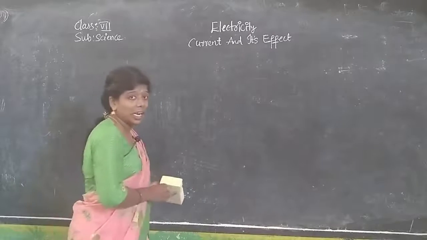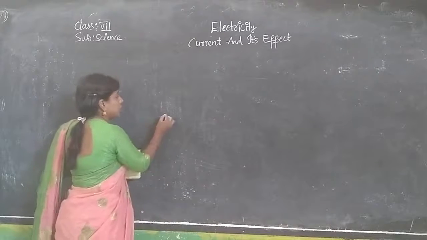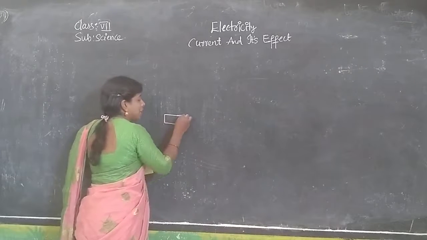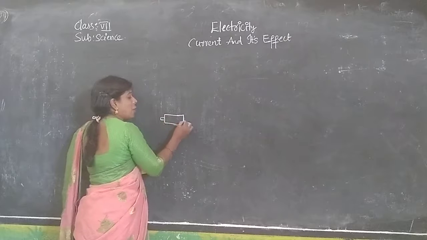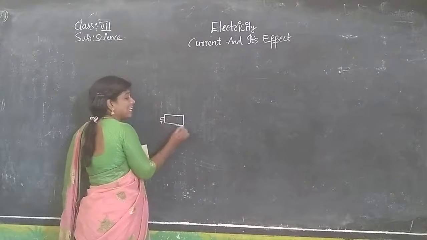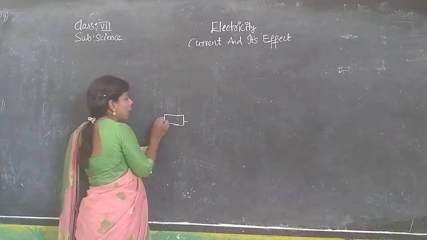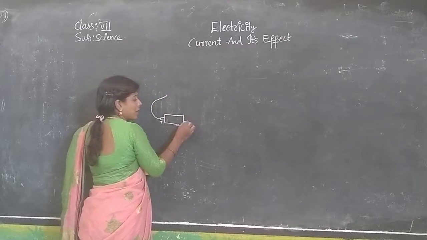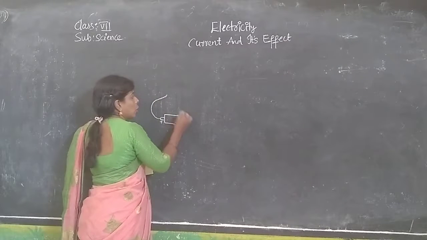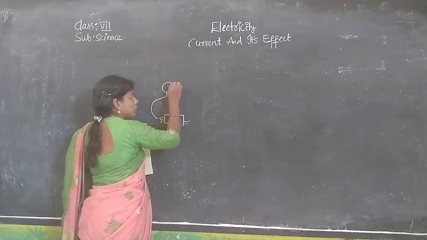Here we can see how the connection is made. This is a dry cell. This is acting like a positive, this is acting like a negative, and with the help of a copper wire we are giving connection to the bulb.